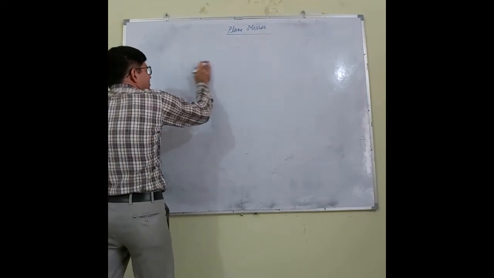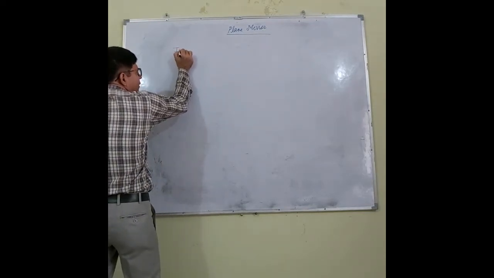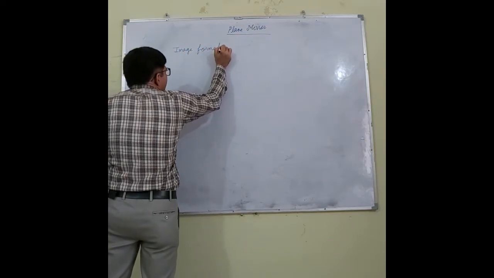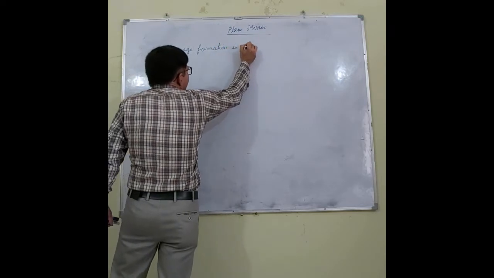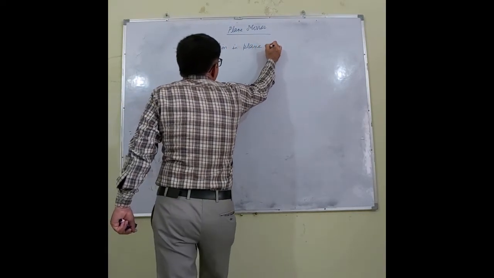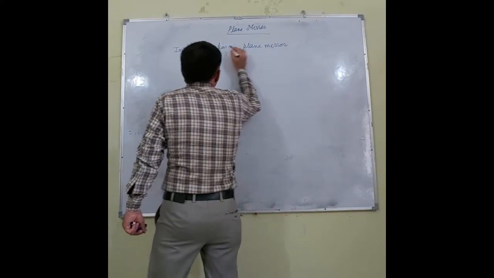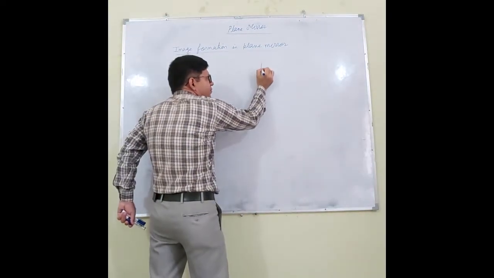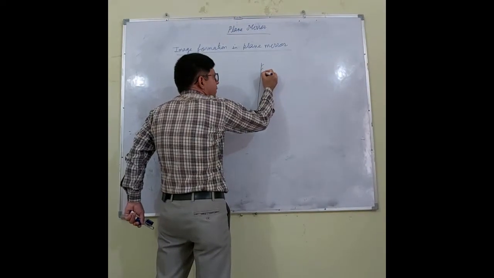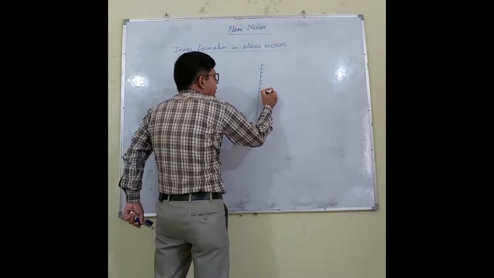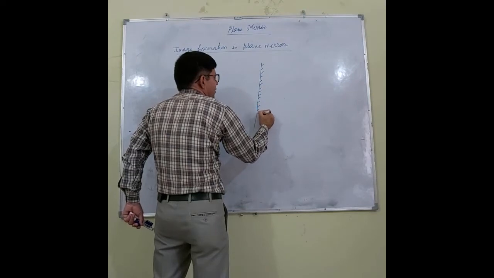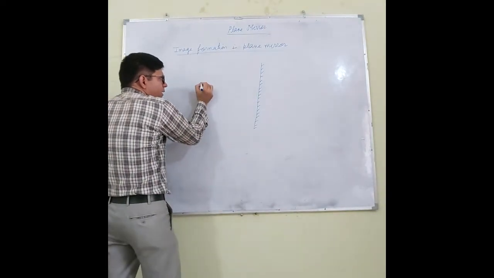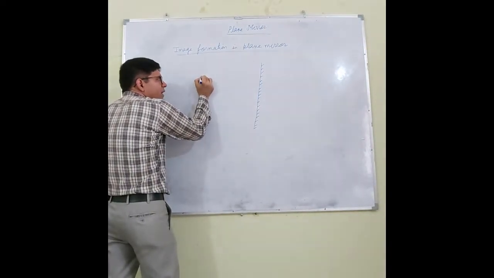Now, image formation in plane mirror. How is image formed in a plane mirror? Let us say this is the plane mirror. Right? And this is the object O.